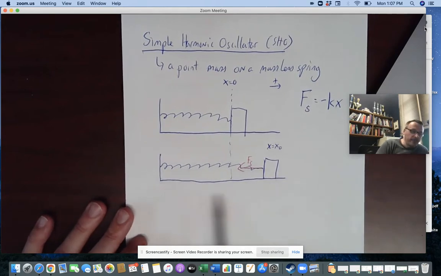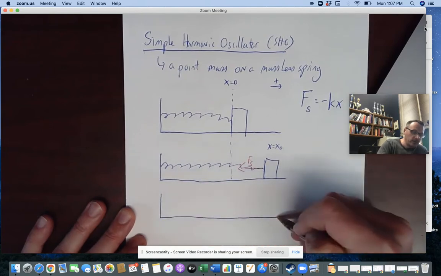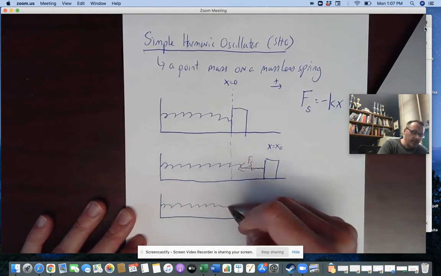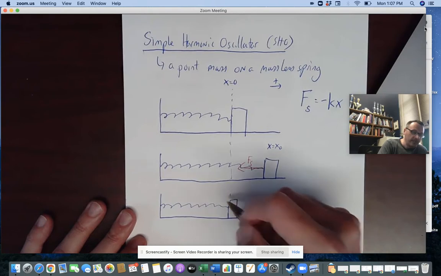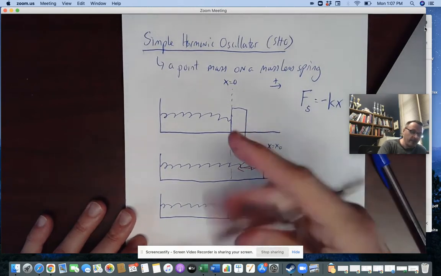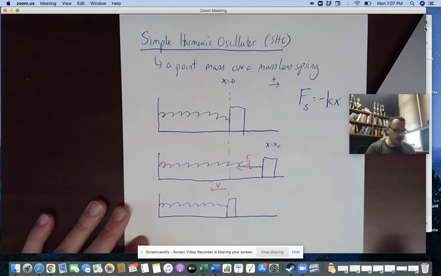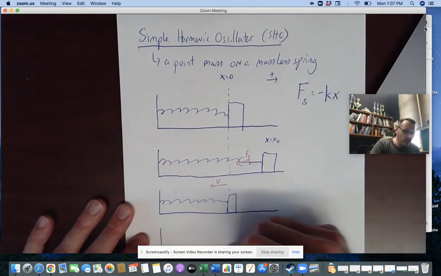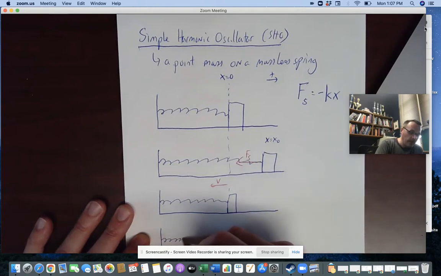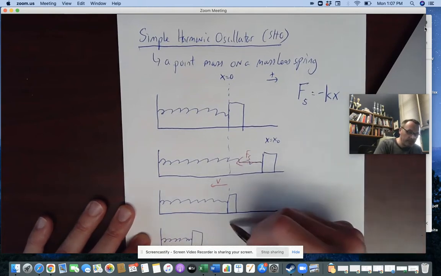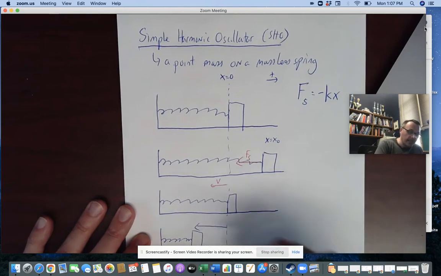So what happens when this is your motion? Well, what we know is that this object is going to move back towards that position here. When it's in this position, it is going to have no spring force, but it's going to have a velocity in that direction. And it's going to continue onwards and compress the spring until some point when it stops, right? And when it stops, and I'll prove this, it stops at x equals negative x initial there, right? And the velocity is equal to 0.